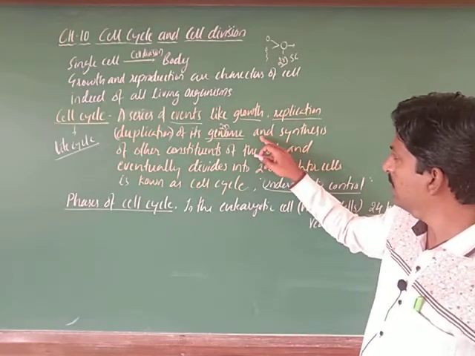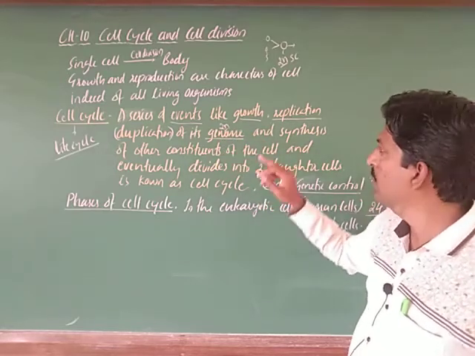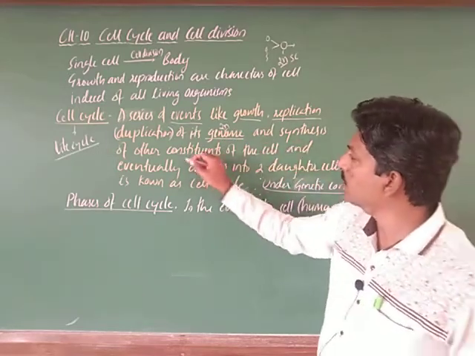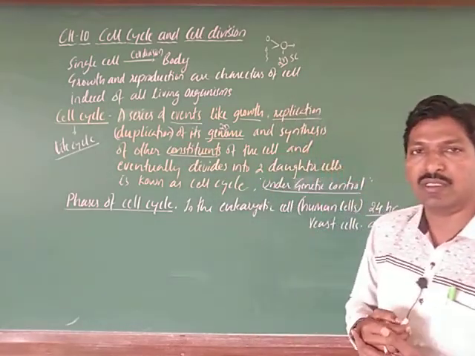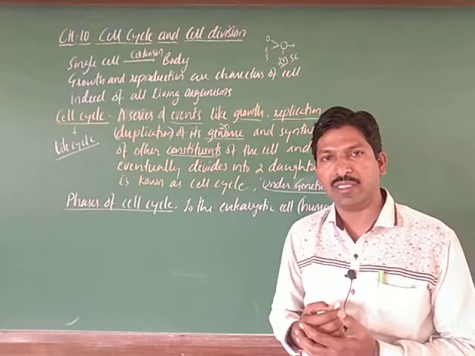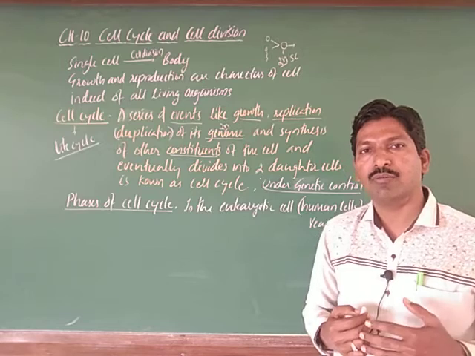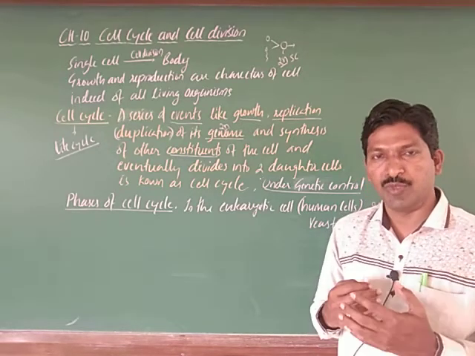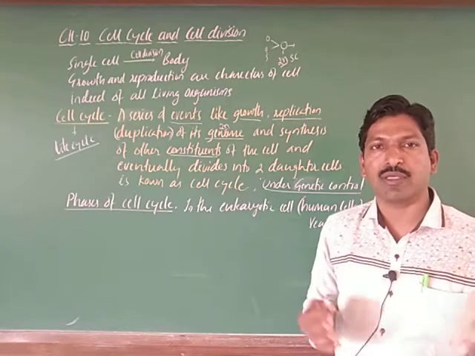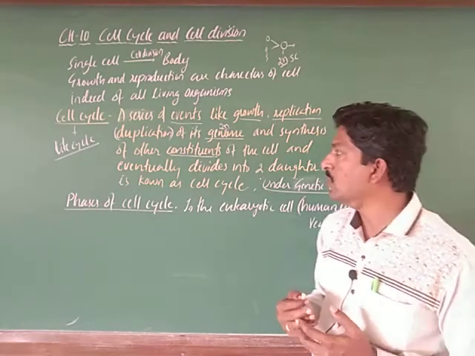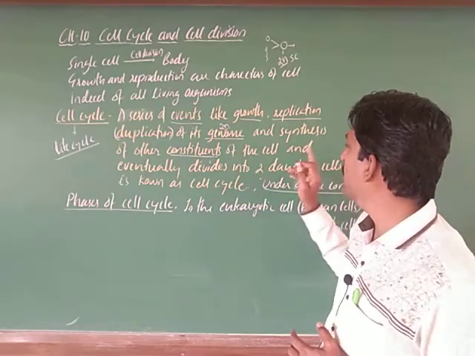And you can take the quantity of nucleic acids, and the synthesis of other constituents of the cell. Other constituents means, in a eukaryotic cell, there are different cell organelles, and those organelles also become doubled, right. Before the exact cell division, the cell must prepare for the division. So the constituents here mean different cell organelles or different substances that get doubled.